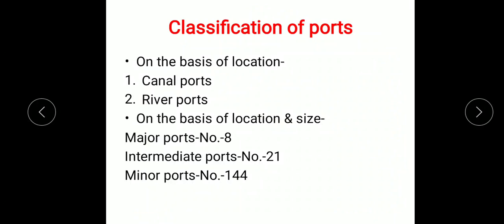On the basis of location and size, ports are classified as major ports, intermediate ports and minor ports. In India, 8 major ports, 21 intermediate ports and 144 minor ports have been constructed so far.